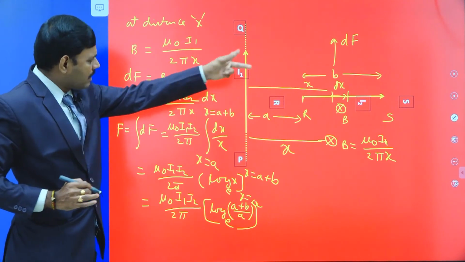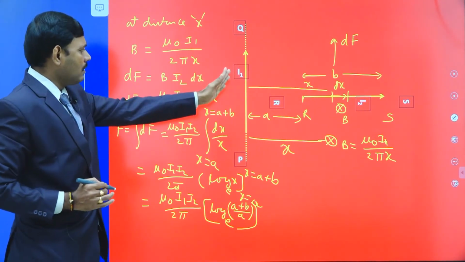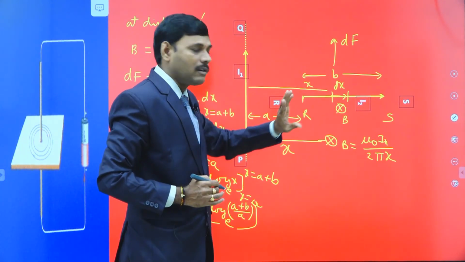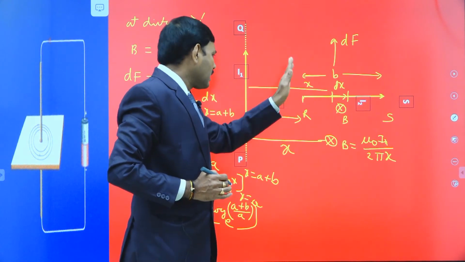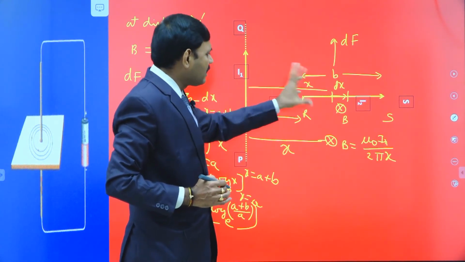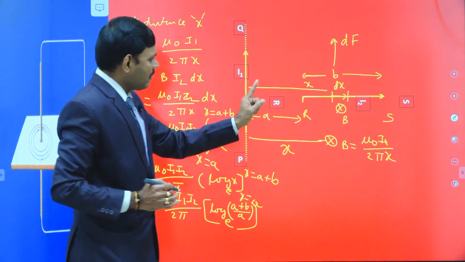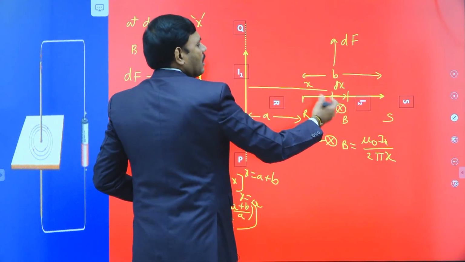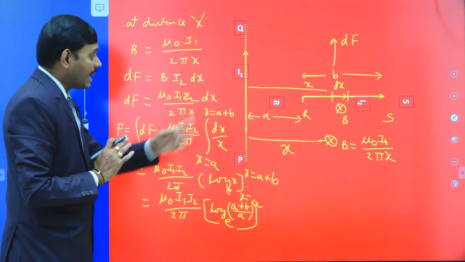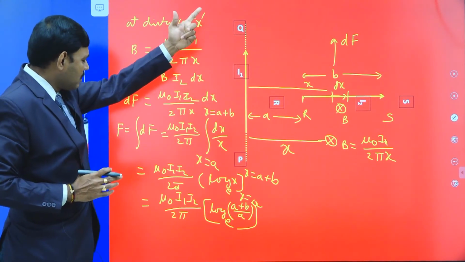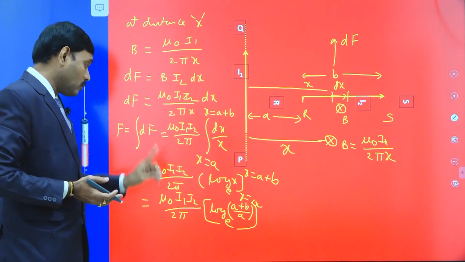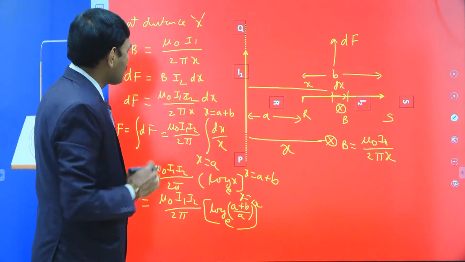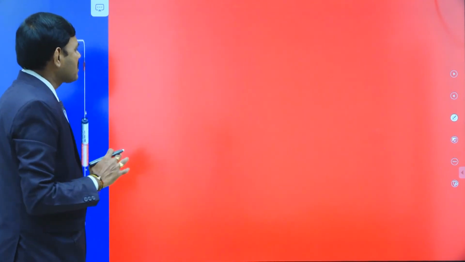Then for the two perpendicular current carrying wires, one is the long I1 current carrying wire, the second is the perpendicular I2 current carrying wire of finite length B, with its first end kept at position A. Then the force between these two is in the upward direction. There is a variable magnetic field associated with the second current carrying wire, because x changes. Under this variable condition, by using the integration process, we calculate the net force acting in the upward direction, given by mu naught I1 I2 by 2 pi into log of A plus B by A to the base e. A different expression, a very good application. So let us move on to the next application.